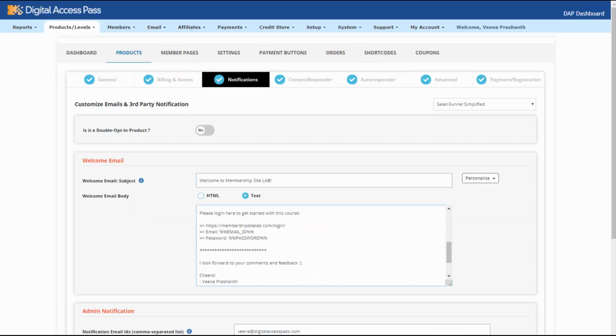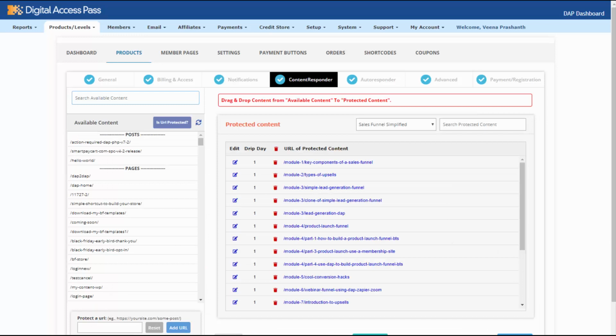Set up a welcome email. This is the email that users are going to receive when they sign up for the product or purchase the product. In the welcome email, you can send them the login credentials, assign one or more pieces of content to the product. Now, this is the content that users are going to get when they sign up for the product or when they purchase the product.